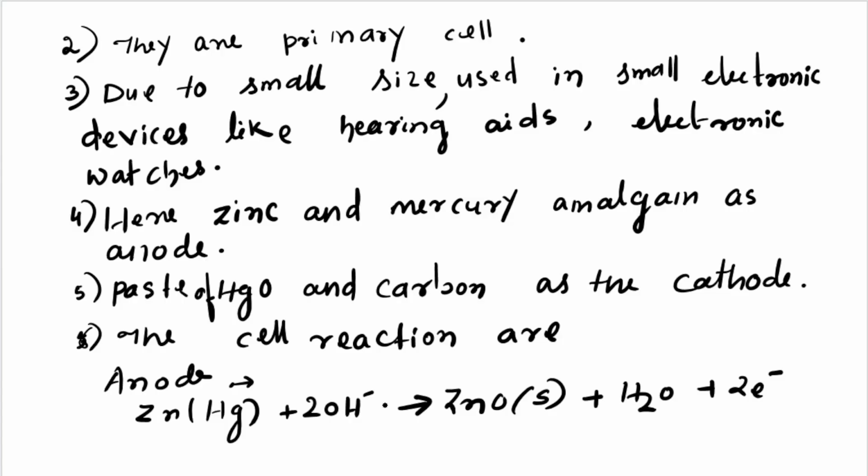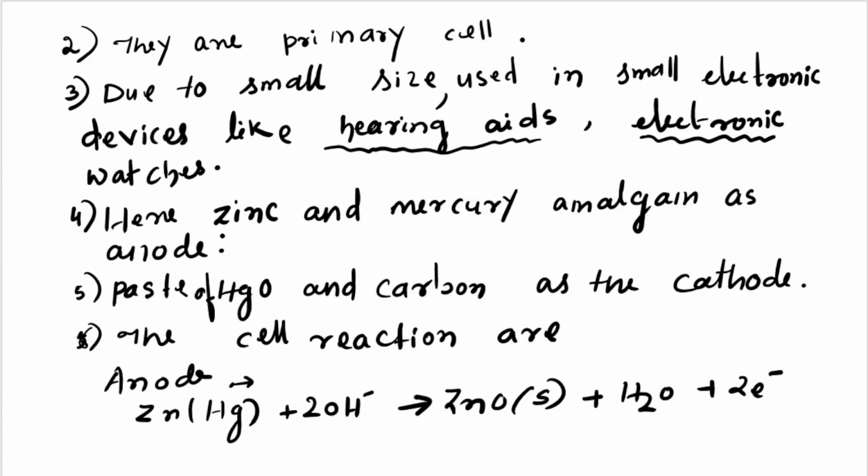They are primary cells and very small in size, used in electronic devices, hearing aids and electronic watches. Wherever you say electronic device, this battery can be used. Hearing aids are very important to everybody nowadays.